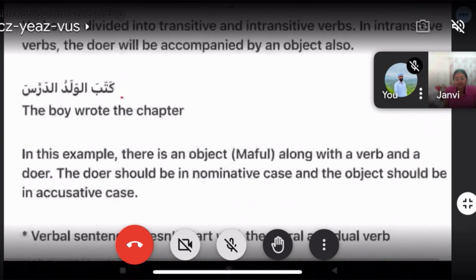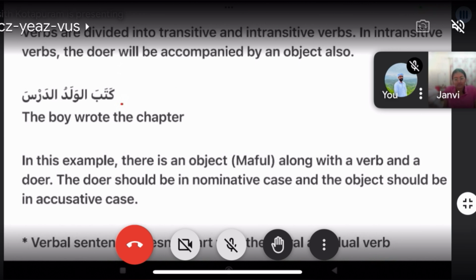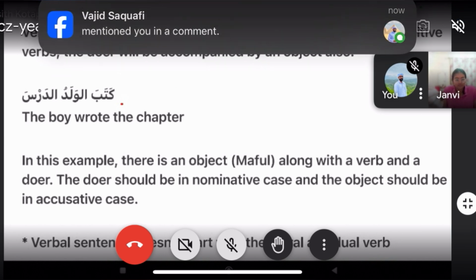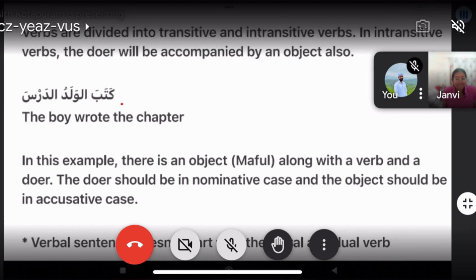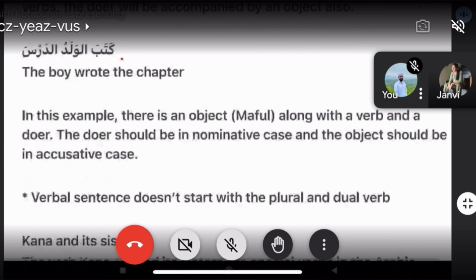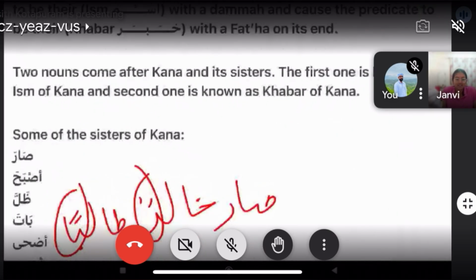And then we studied: the subject should be in which case? Nominative case. And the object should be in accusative case. And then we studied about Kana and its sisters.